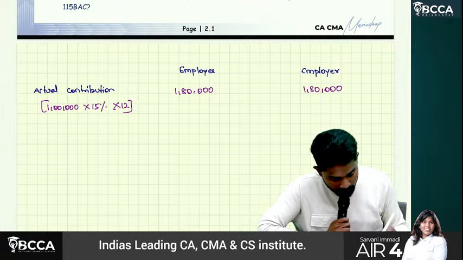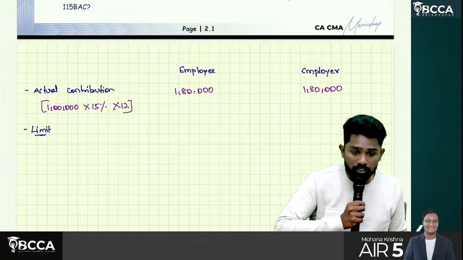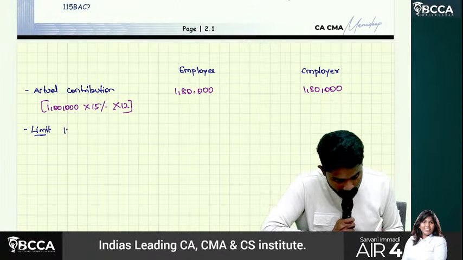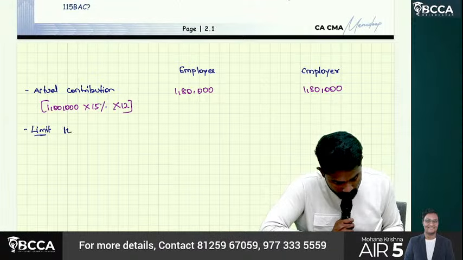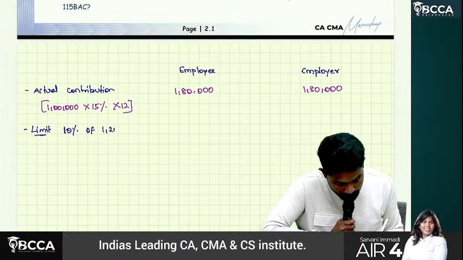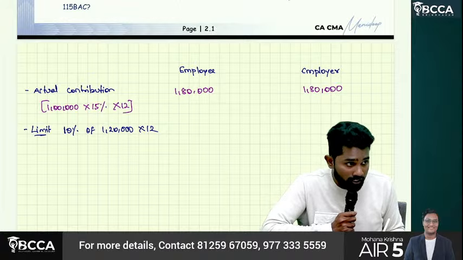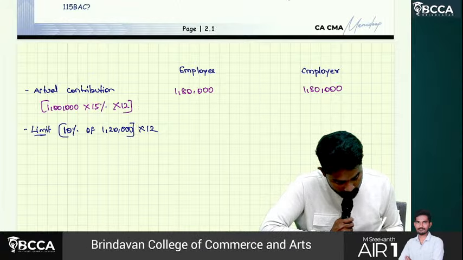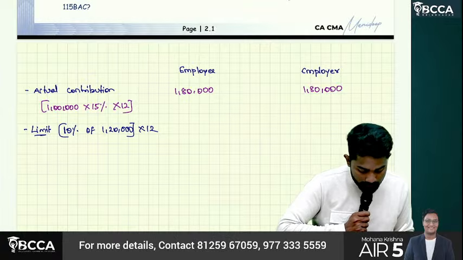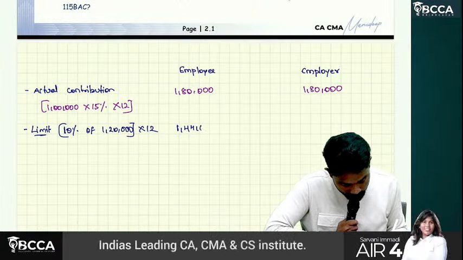Okay, then what is the limit given here? The limit under 80 CCD subsection 1 is 10 percentage of 1 lakh 20,000. Why? Salary means basic plus DA. 10 percentage of 1 lakh 20,000 into 12. Why 12? Because we want yearly. 10 percentage of 1 lakh 20,000 into 12 is how much? 1 lakh 44,000.